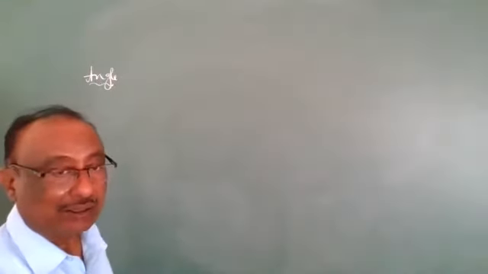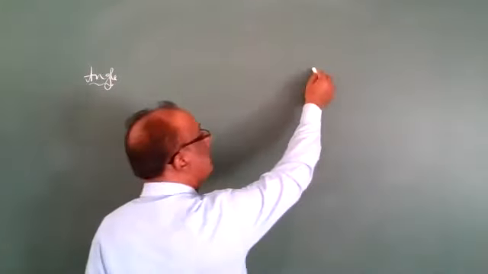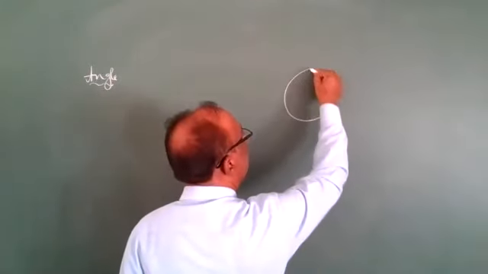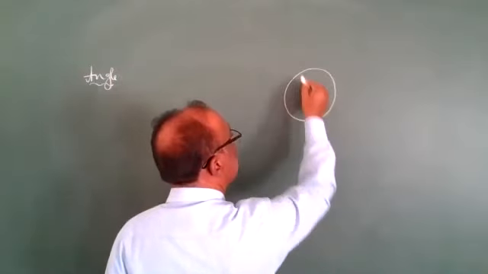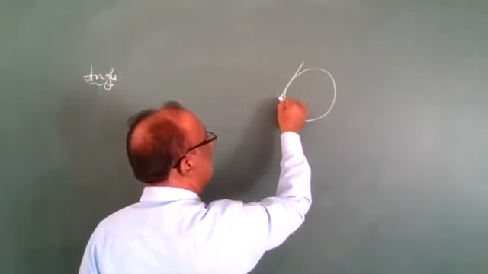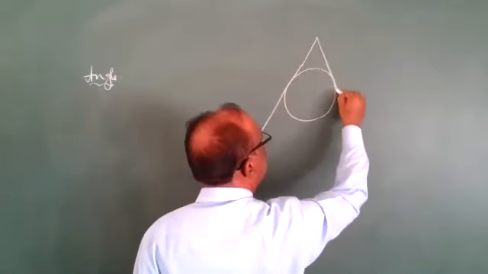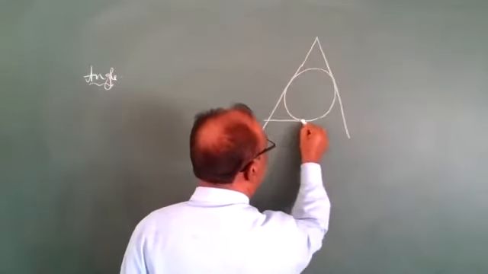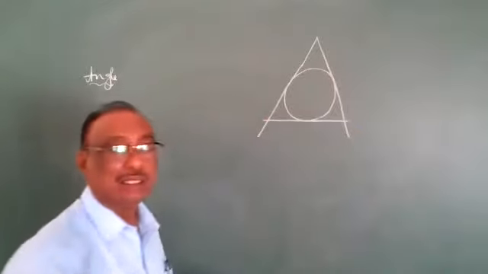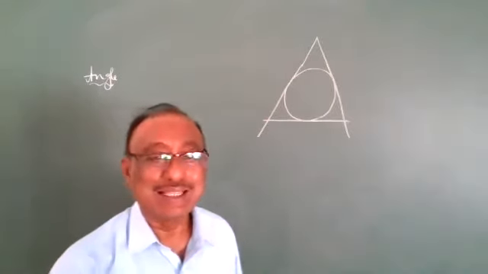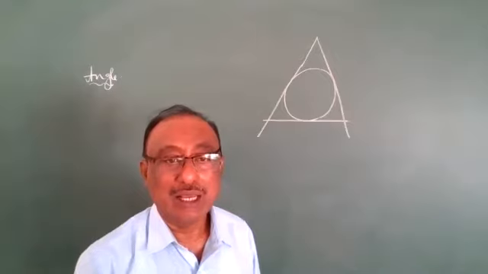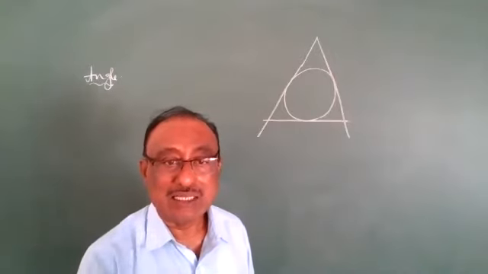In the incircle, the circle is inside the triangle. It is not passing through the vertices. The circle is inside the triangle, which means the circle is touching the three sides.